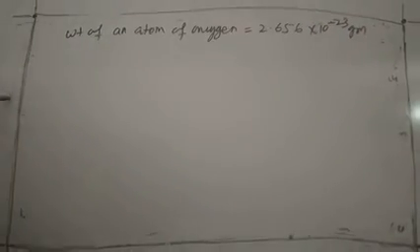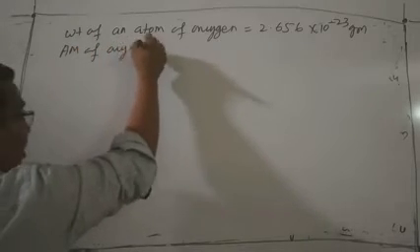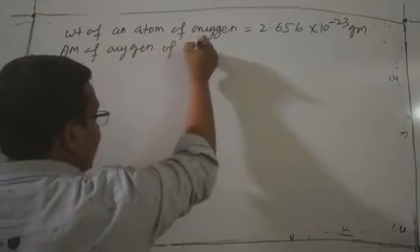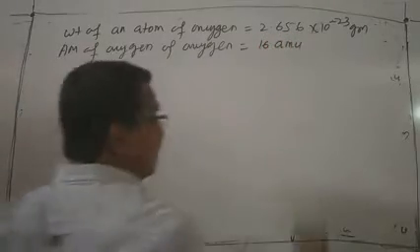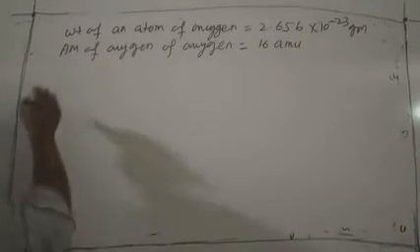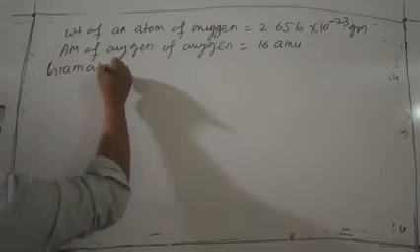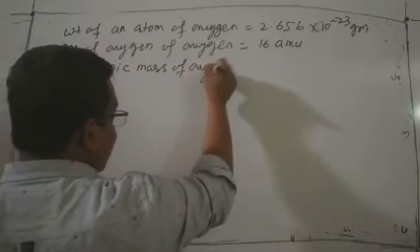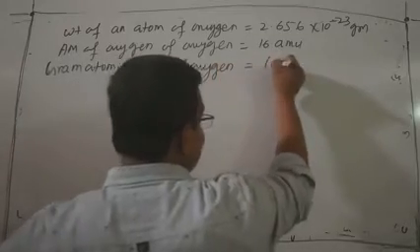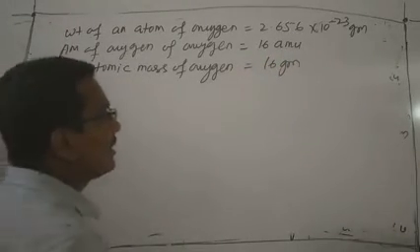Suppose a question asks, what is the atomic mass of oxygen? Then we can write 16 amu. Then suppose another question asks, what is the gram atomic mass of oxygen? Then we can write 16 gram.